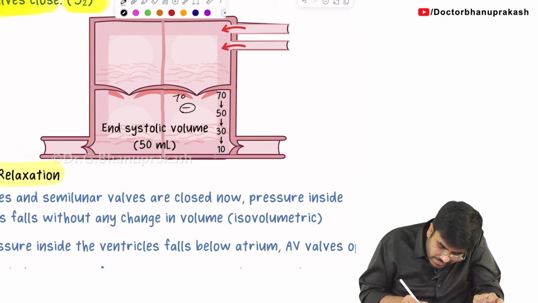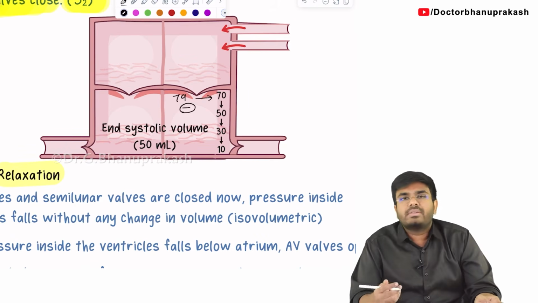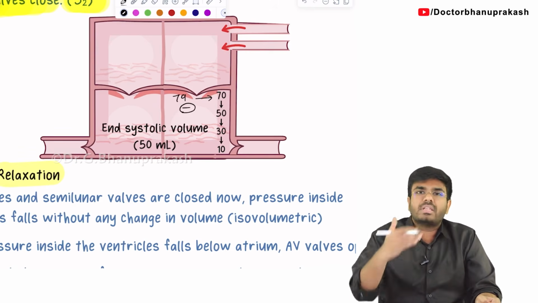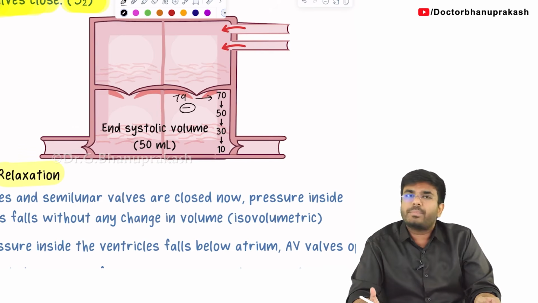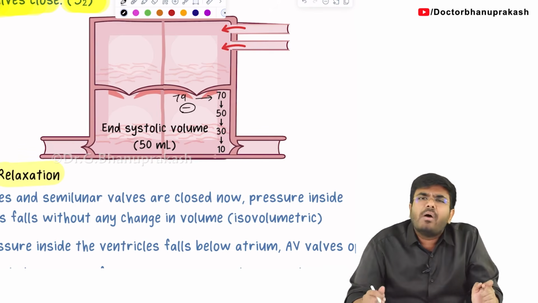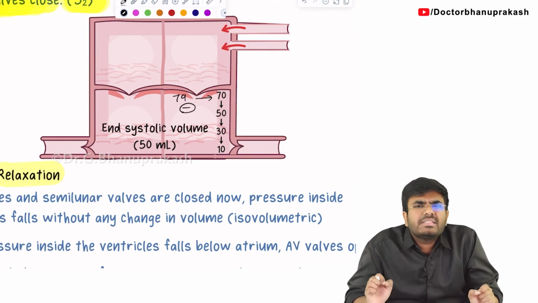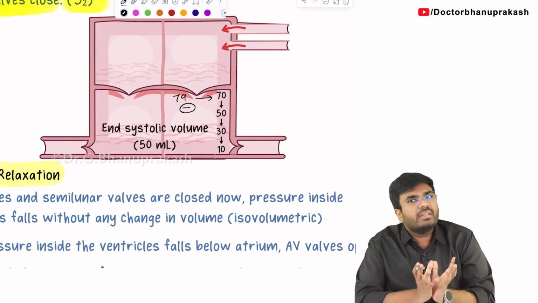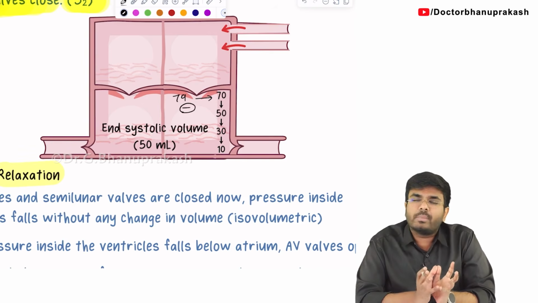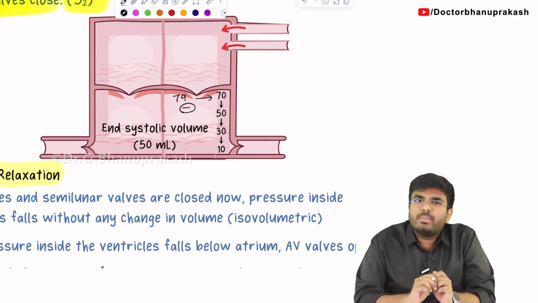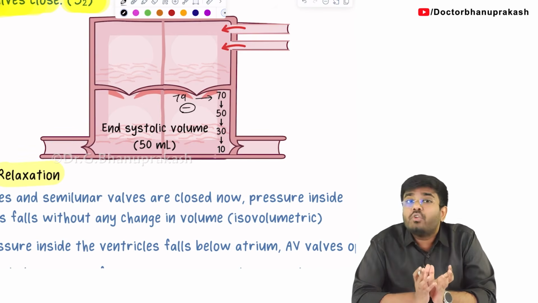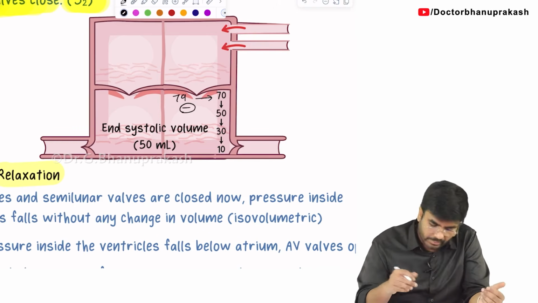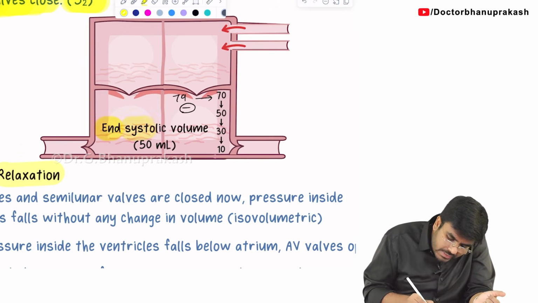So the pressure decreases from 79 to 70, 70 to 60, 60 to 50, 50 to 40, 30, 20, 10, 5. Like this, pressure is decreasing. But first of all, how much blood is there in the ventricle? I have told you in the beginning, how much are we filling the ventricle? 120 ml. Out of this 120 ml, how much is going into the aorta? 70 ml is going into the aorta. Then how much is left over? How much blood is there right now during the diastole? 50 ml. So that is called the end systolic volume.